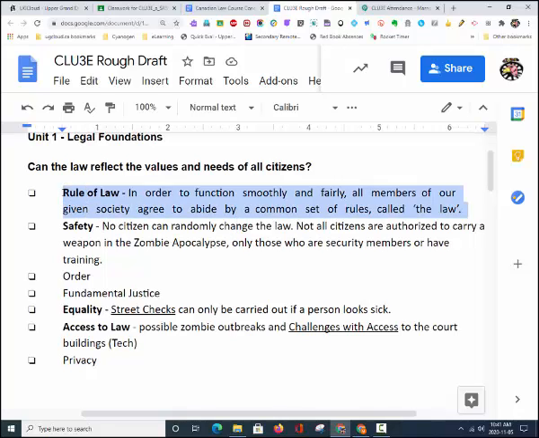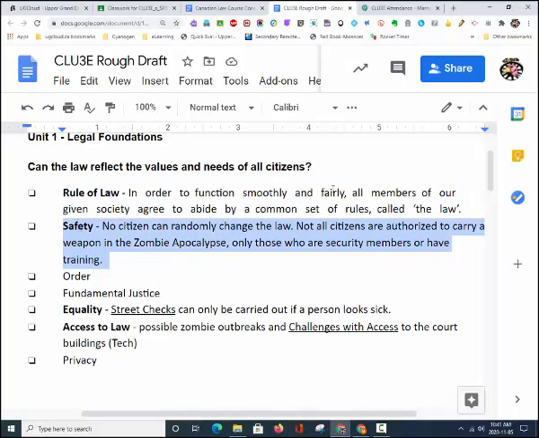First off, rule of law. All members of this society need to abide by a common set of rules known as the law. That wording was taken directly from the course concepts and can stay as is. Secondly, safety. No citizen can randomly change the law.